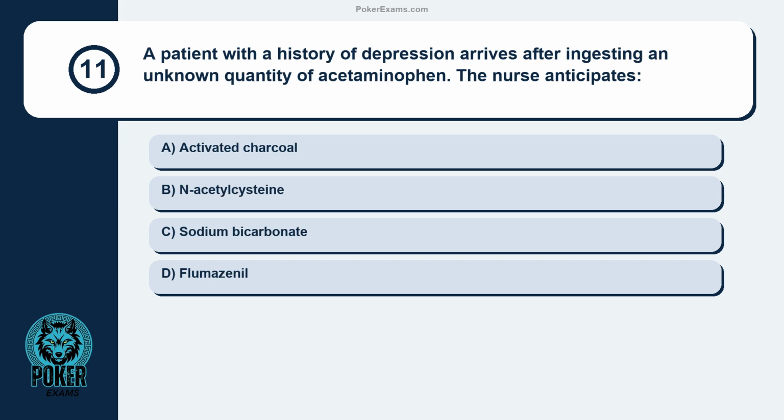Question 11. A patient with a history of depression arrives after ingesting an unknown quantity of acetaminophen. The nurse anticipates activated charcoal, N-acetylcysteine, sodium bicarbonate, flumazenol.